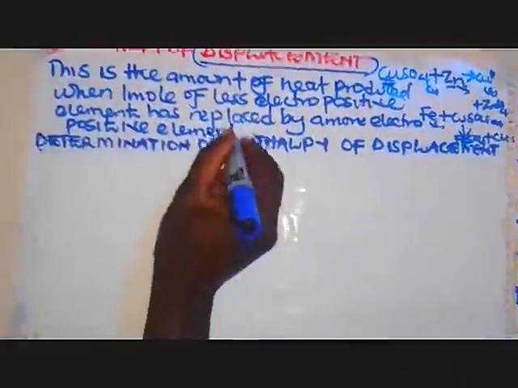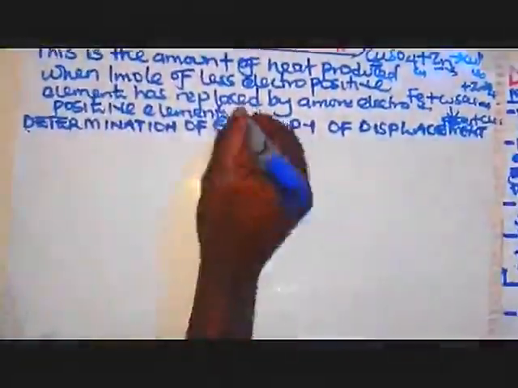So I have used an example of copper being lower than zinc. So zinc displaces copper, or iron being higher displaces copper.